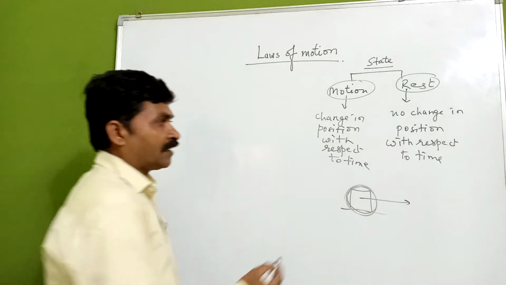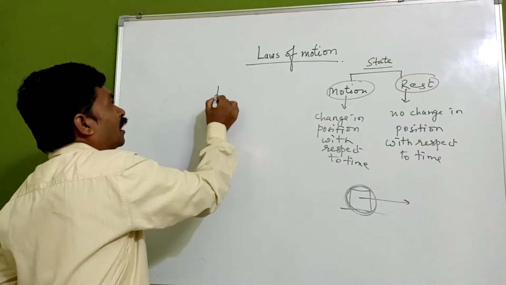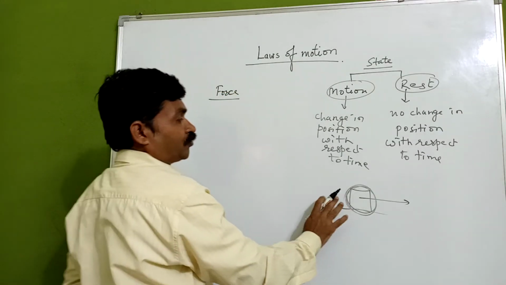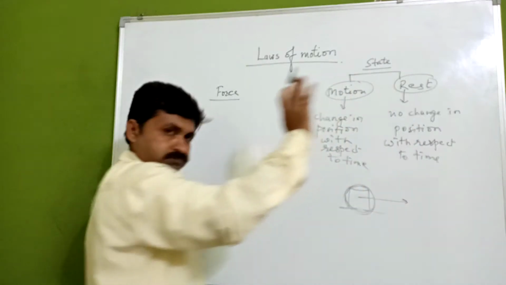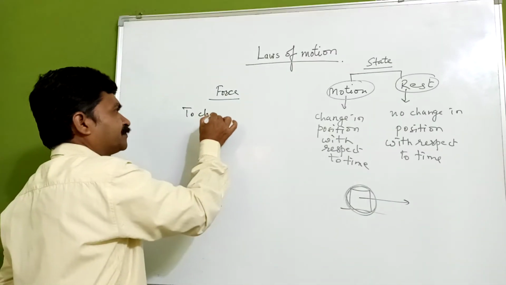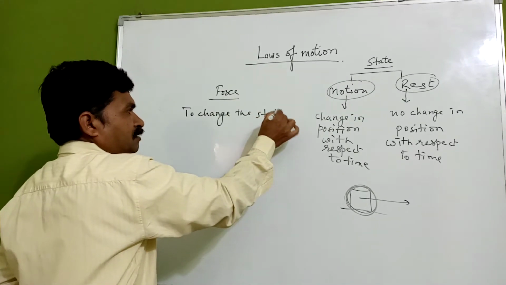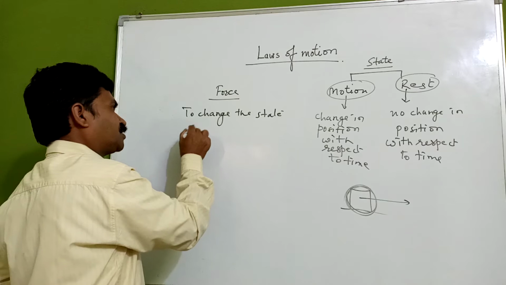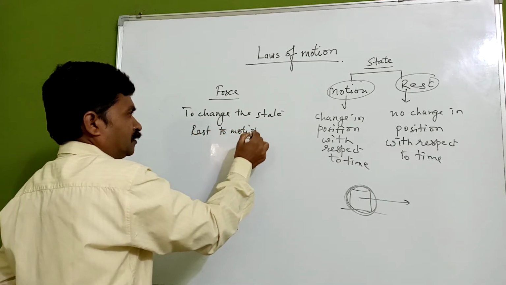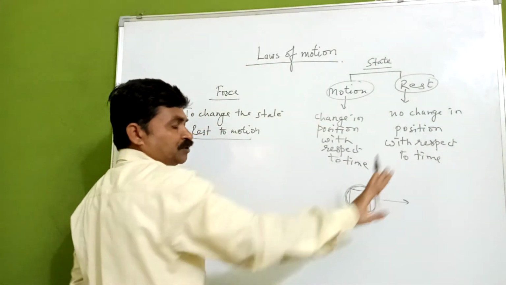It is clear that to change the state we need to have a force. Without this force it will not move. Means to change the state from rest to motion, this ball requires a kick or a push.